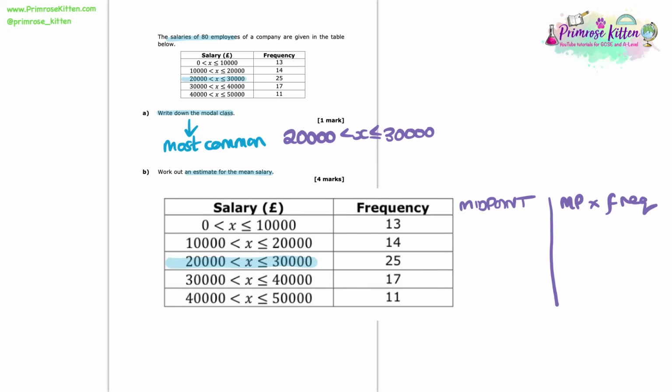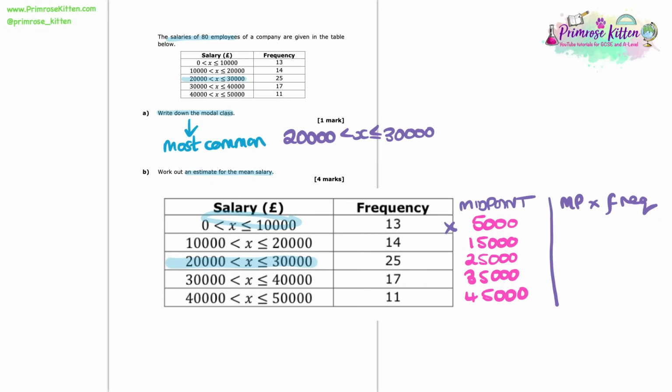All this is going to be part of our method, so if we fill it all in, all will be good. The midpoint between 0 and 10,000 is just 5,000, so I'm going to write that in here. The midpoint between 10,000 and 20,000 is 15,000. The midpoint between 20 and 30,000 is 25,000, 30 and 40,000 is 35,000, and the midpoint between 40,000 and 50,000 is 45,000.